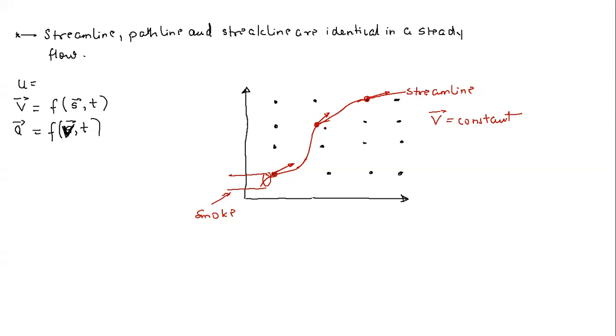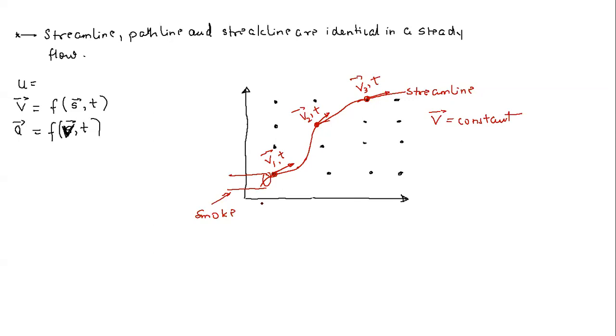So maybe the velocity vector at this point is different from the velocity vector at this point, but they are not going to change with respect to time. So let's say at any instant of time, the velocity vector here is v1 vector at time t. So it will remain v1 vector throughout the entire duration. So here also, let's say it is v2 vector comma t, it is v3 vector comma t.